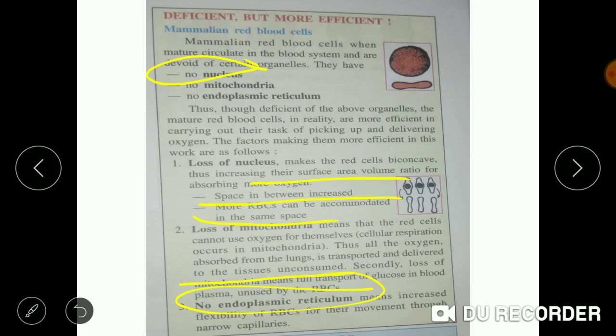for their movement will be increased. So there will be no endoplasmic reticulum, meaning increased flexibility of RBC for their movement, so that they can easily go through the narrow capillaries.